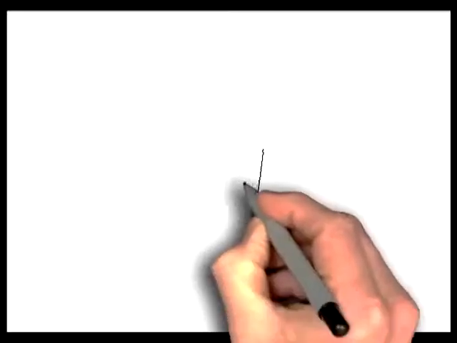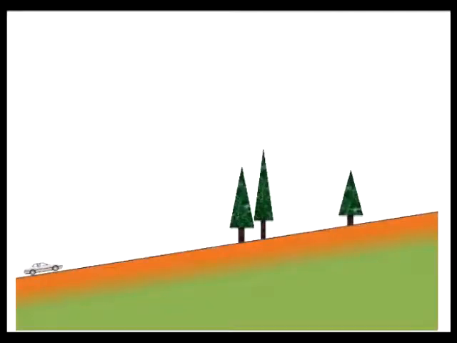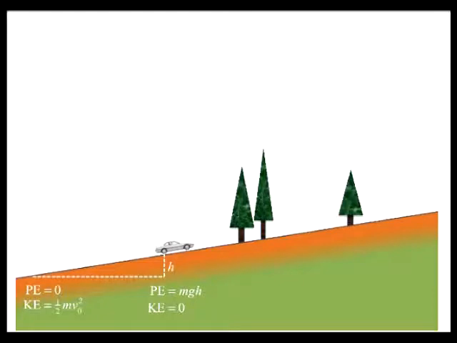This is conceptually illustrated in the case of a car going up a hill. If the car started its ascent at a certain speed, i.e. with some initial kinetic energy, and the engine was turned off, the car would coast up the hill until all of its kinetic energy was transformed into gravitational potential energy. At that point, it would start to roll backwards unless the driver hit the brakes.